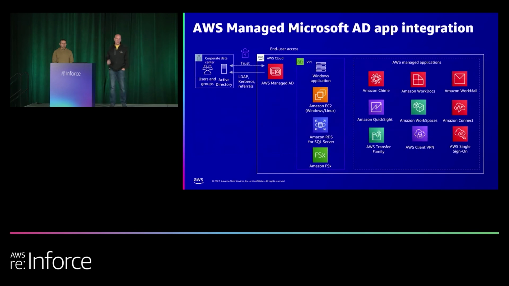And with that, let's go ahead and talk about application integration. AWS Managed AD integrates with a variety of applications, whether AWS or self-managed options. I have a laundry list of them I'll show you. I'm not going to touch on each of these, but some of them actually reside in the VPC. Like Amazon RDS for SQL Server, or most of the RDS flavors, integrate with Managed AD, and there is a resource that resides in your VPC. Same with Amazon FSx for Windows File System, or FSx for ONTAP, which also integrates with Managed AD.